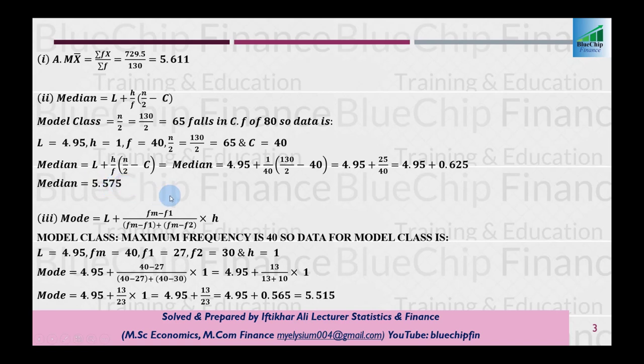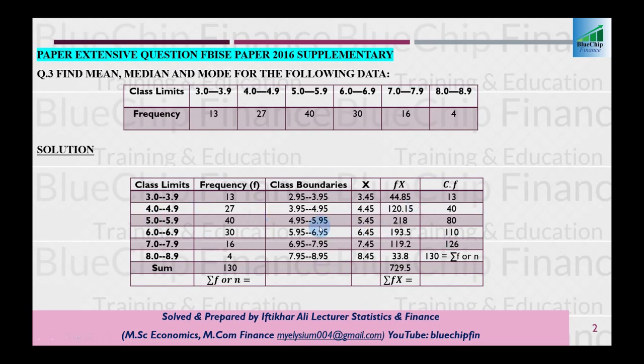After that, our third average is mode. And how to choose the modal class for mode? Simply the class which has maximum frequency is your modal class for the calculation of mode. So maximum frequency is 40. So this one should be your modal class.